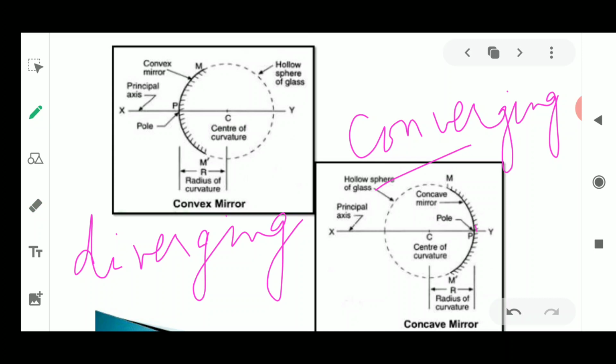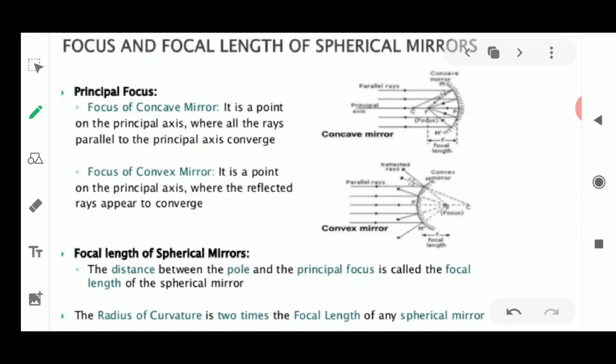Diverging means just the opposite of converging. So the convex mirror is known as the diverging mirror, because when the mirror is used, it diverges the light, throwing the light in various directions after reflection. As you can see in the diagram, when the concave mirror is used, the light rays parallel to the principal axis always come and cross one point, and this point lies on the principal axis.